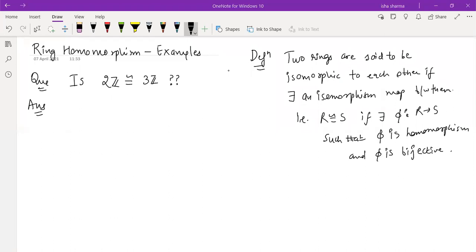Yes, Divya? Ma'am, it will not be, because of our theorem, R by kernel of phi is isomorphic to this thing. Ma'am, then Z2 will come and Z3 will come, and both have a different number of elements.